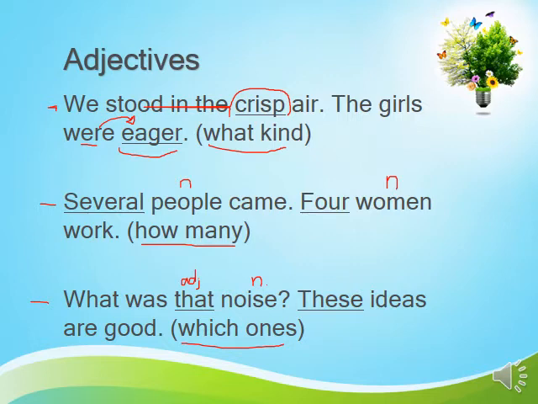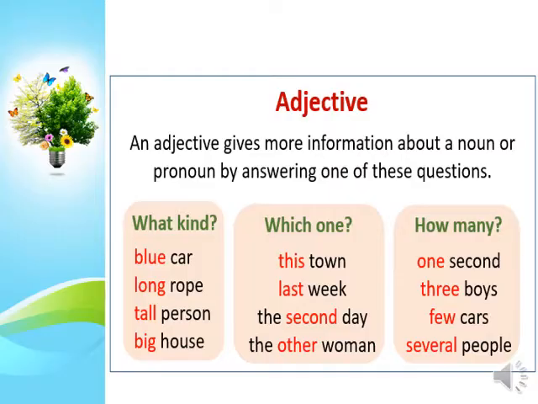This here is the adjective, and ideas is the noun. The adjective here is which one? For example, which ones were or are these ideas? Are the ideas these ideas? Or which ones are good? These ideas.